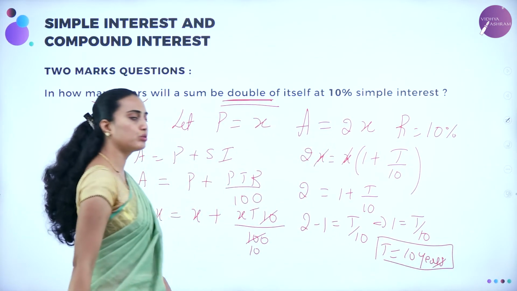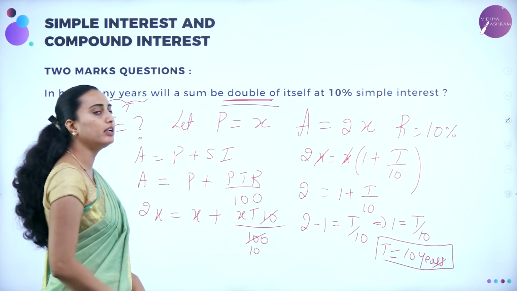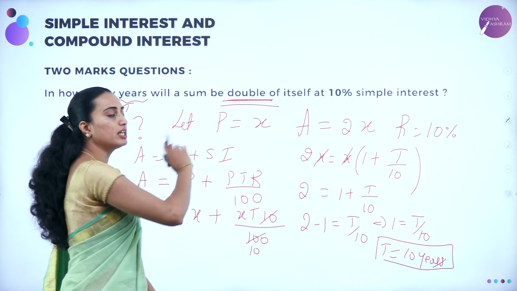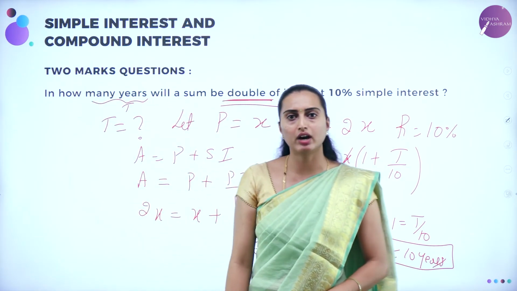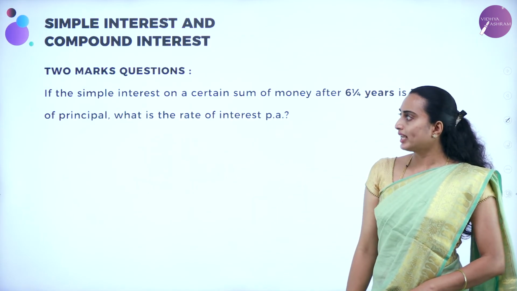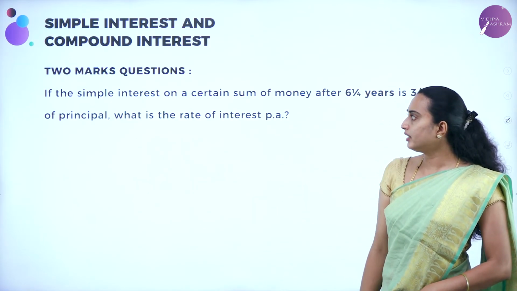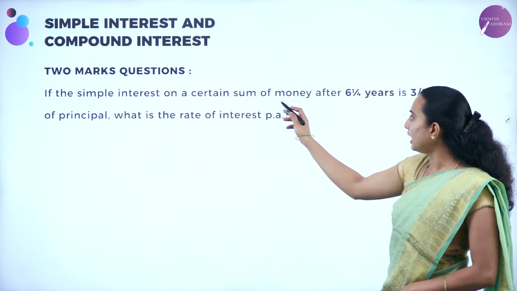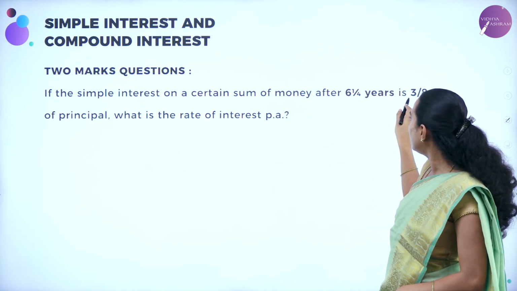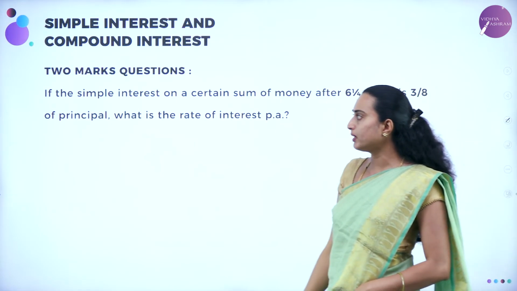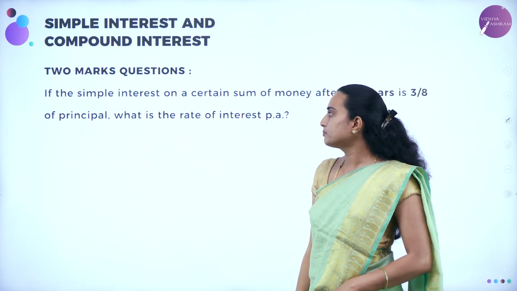I think you understood this problem, how I have taken P is equal to x, doubling the amount, A will be equal to 2x. Understood? Yes. So the next question is: if the simple interest on a certain sum of money after 1/4 of the year is 3/8 of the principal, what is the rate of interest per annum?